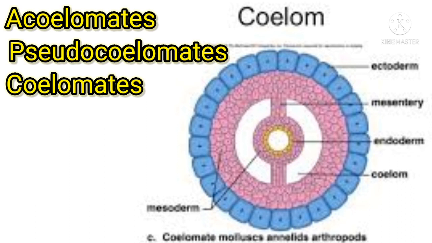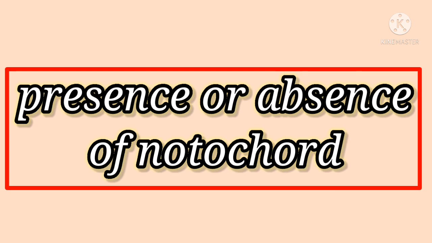I hope all understood. What are the three types of coelom? Acoelomate, pseudocoelomates and coelomates. Okay. Again, the animal kingdom is further divided into two groups based on presence or absence of notochord. Clear?